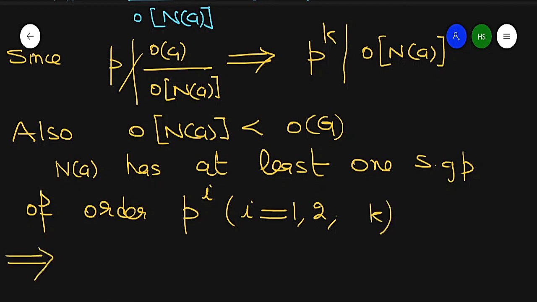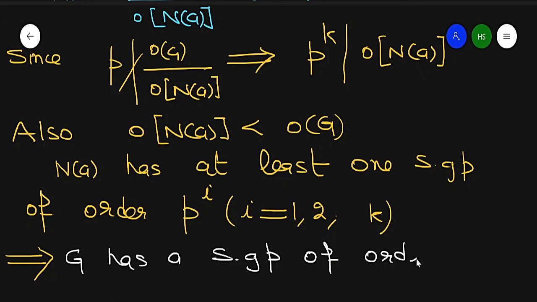It implies G has a subgroup of order p raised to power i, where i is running from 1 up to k, which proves our theorem, which is called Sylow's first theorem. So which proves Sylow's first theorem.